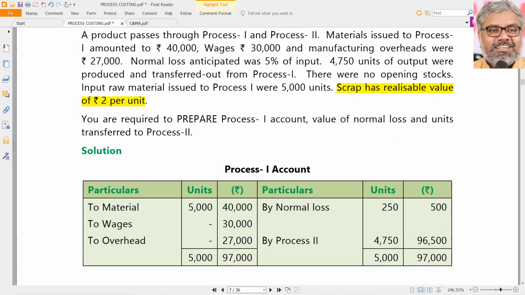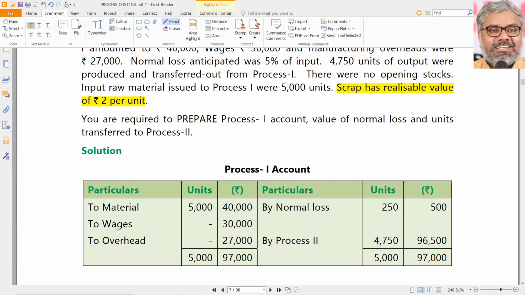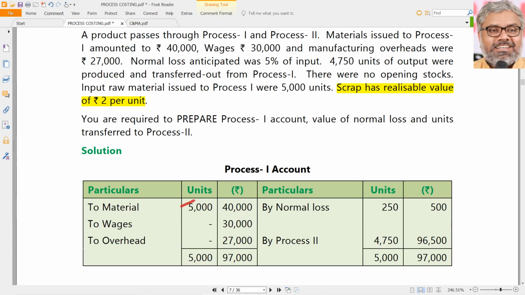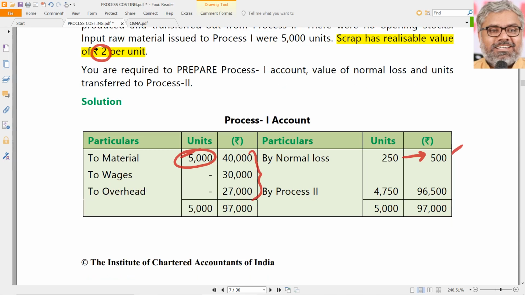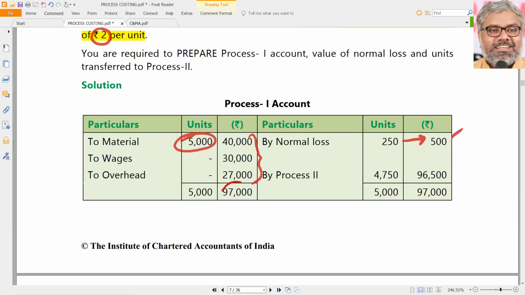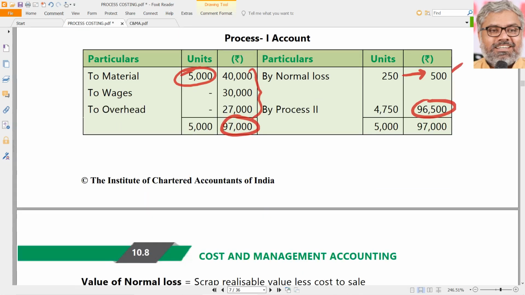So you have inputted the same 5000 units of materials, and costs are all same, 40, 30 and 27. Normal loss units 250 is also same, but it had a scrap value of 2 rupees per unit. So 250 into 2, 500 normal loss is credited to the process account. That will reduce the cost, simply speaking. See, the normal cost incurred was 97,000. Reduce the cost by 500. So cost incurred is only 96,500.